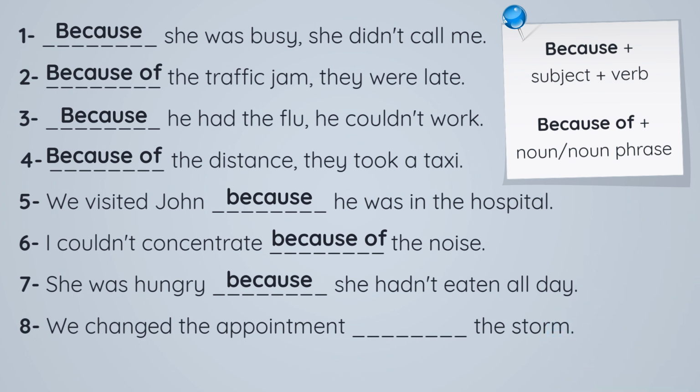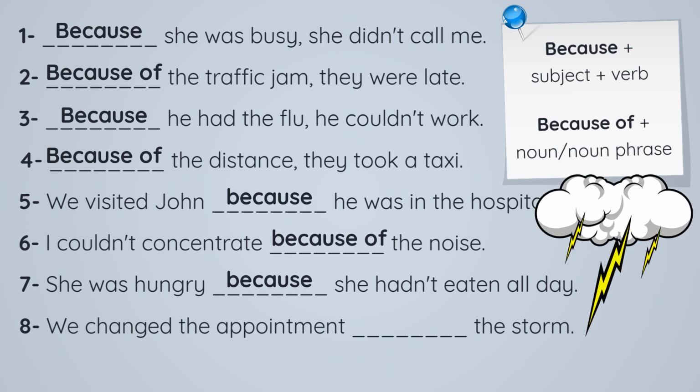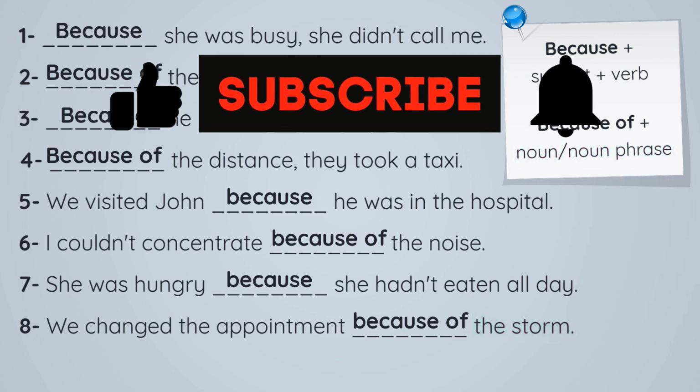And the last one, here we go. We changed the appointment, blank, the storm. We changed the appointment because the storm or because of the storm. What's the storm? It's a noun. So we should say because of the storm. Okay? I hope you got this right.